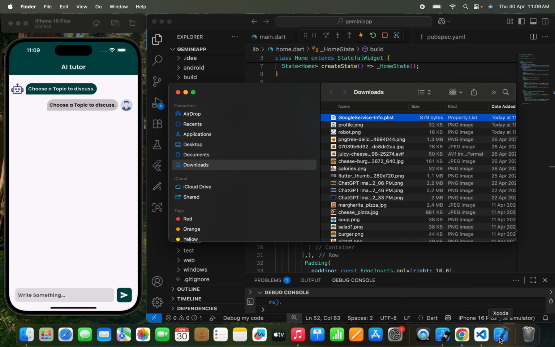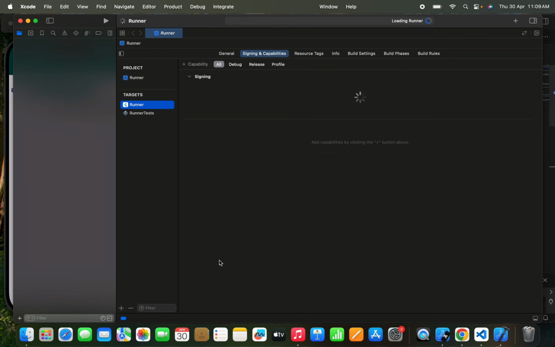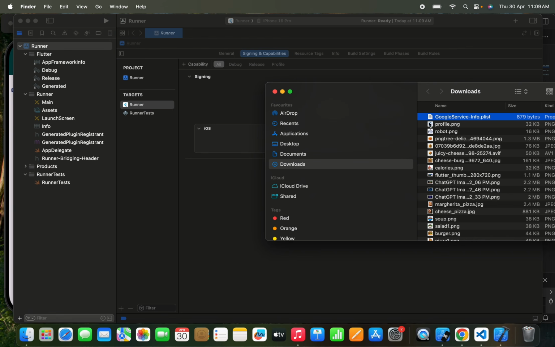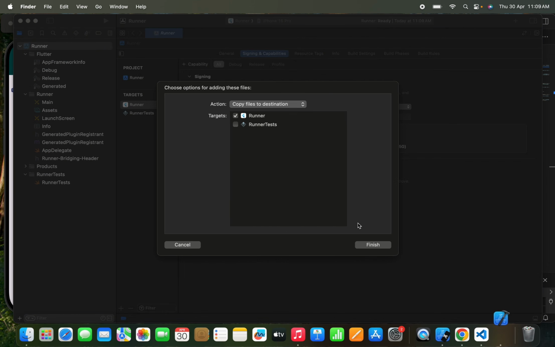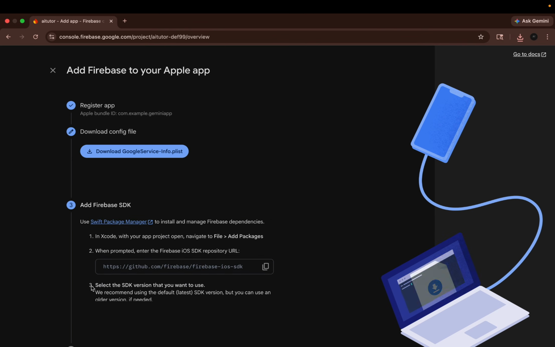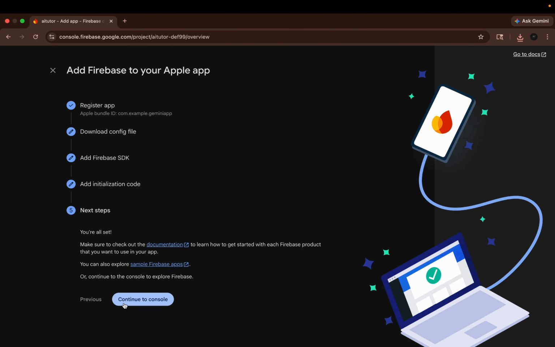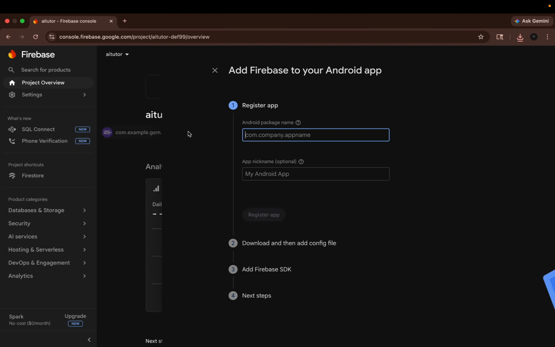Right, now we need to open the Xcode again. So we just need to launch the Xcode again, and once we do this, we just need to paste this below the info, click on finish, and it's done. Right, now let's move back, click on next, next, continue to the console. So here we have just added the iOS app. Now let's switch to the Android.